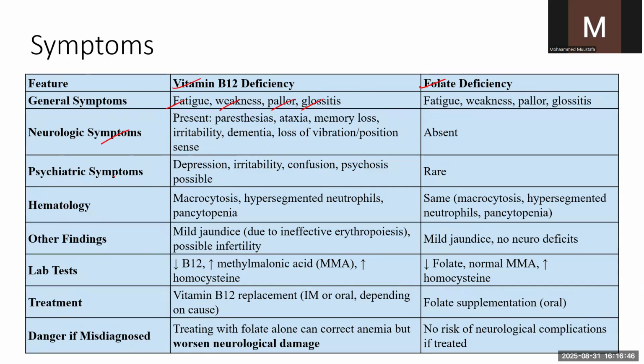But the neurological and psychiatric symptoms are classical symptoms of vitamin B12 deficiency. These symptoms are not seen in folic acid deficiency, you can see here rare or absent. There is no occurrence of neurological and psychiatric symptoms such as paresthesia, ataxia, memory loss, irritability, dementia, loss of vibration and position sense, and confusion.